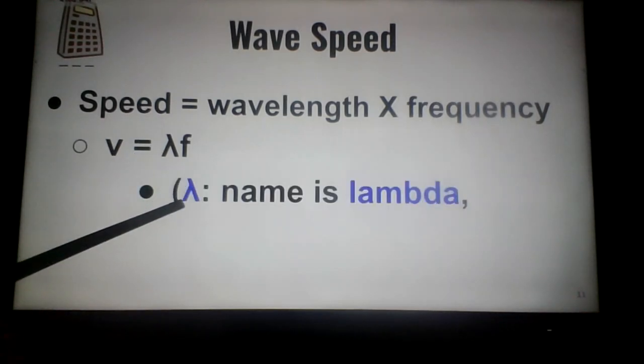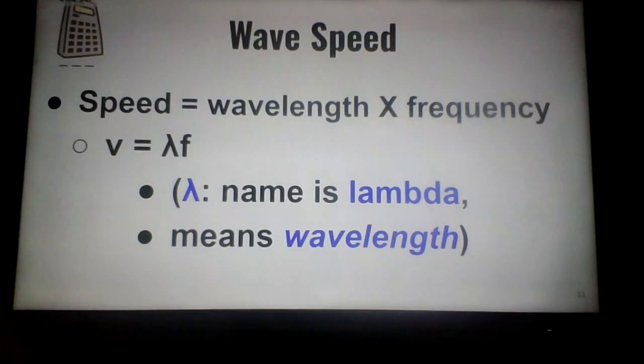The name of this symbol is lambda. The meaning is wavelength. We use lambda in the equation. We do not use a W. No W. Don't put v equals wf. I will mark you off for that. v equals lambda f. The name of this is lambda, a Greek letter. The meaning is wavelength. So speed equals wavelength times frequency.